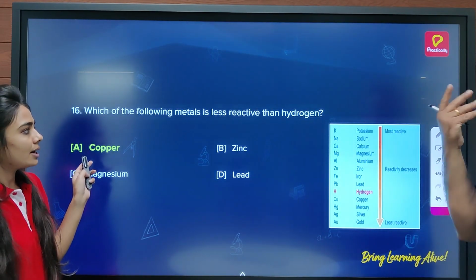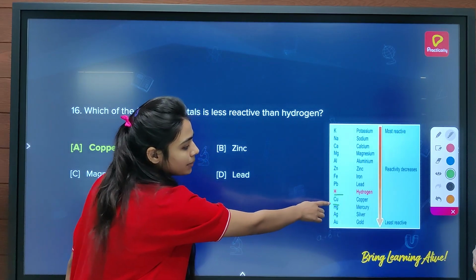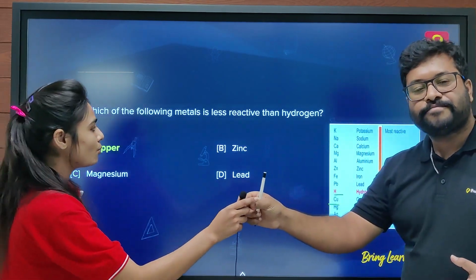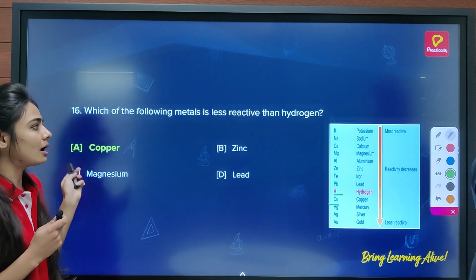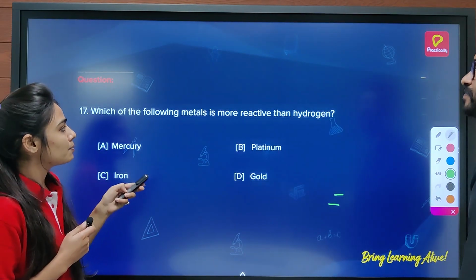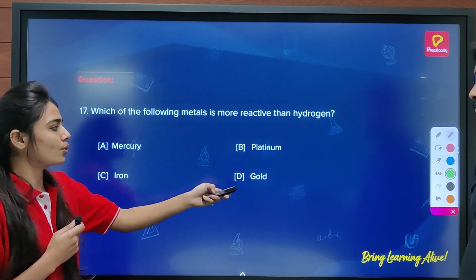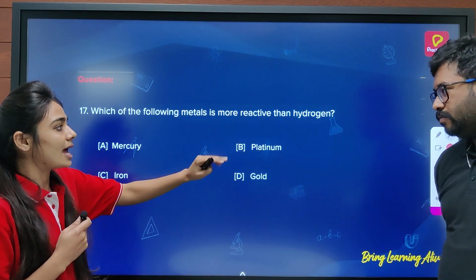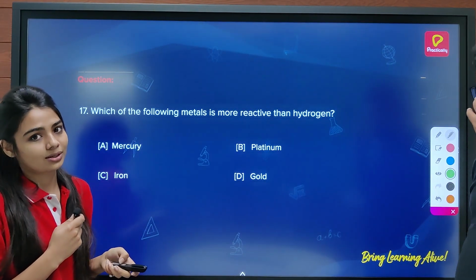Here copper is less reactive than hydrogen because hydrogen lies above copper. So you can say hydrogen is more reactive than copper. Okay. Now moving towards the next question. See how this reactivity series helps you in answering the questions. Next, which of the following metals is more reactive than hydrogen? Mercury, platinum, iron or gold? The answer should be iron, because iron is more reactive than hydrogen, as already told, platinum, mercury, and gold lie below hydrogen in the reactivity series.